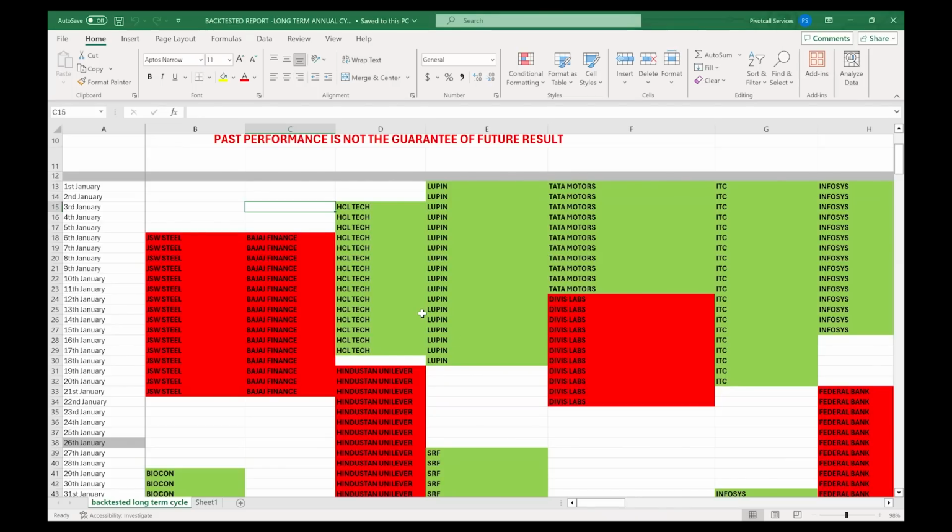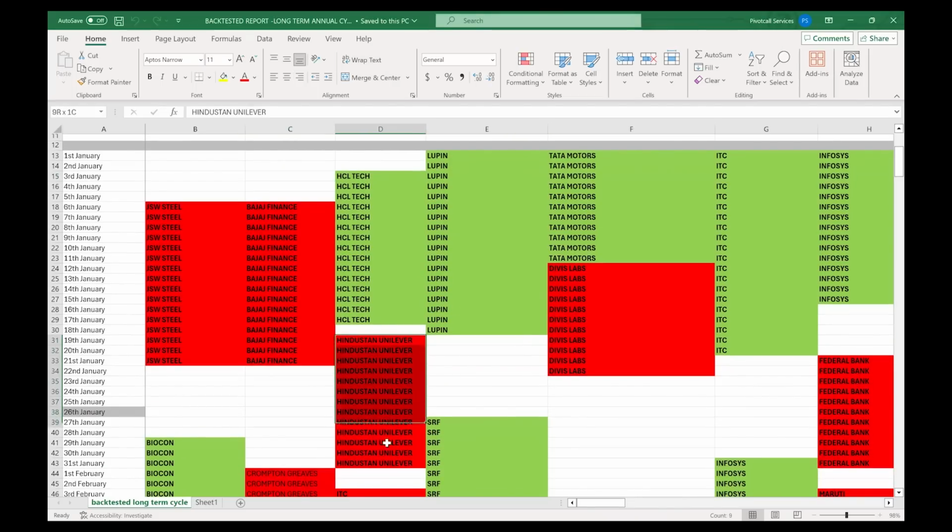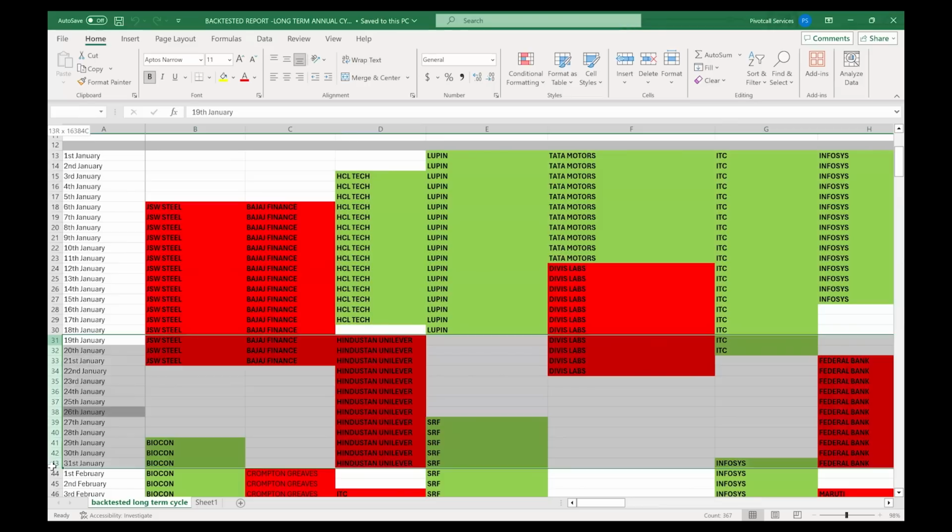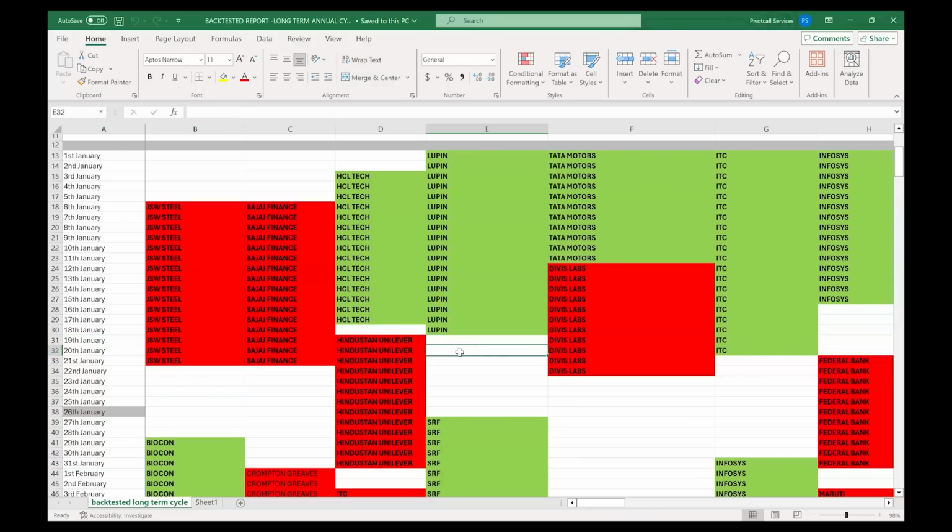I have taken only a couple of stocks from this list, and one I have taken is Hindustan Unilever, because Hindustan Unilever is a highly liquid stock, one of the large cap stocks. So that is why I decided to choose Hindustan Unilever. And I have seen that Hindustan Unilever has a down cycle from 19th January till 31st January. That means historically Hindustan Unilever stayed bearish from 19th to 31st January, more than 80% of the time. Out of 10 years, in at least 8 years, you would see that Hindustan Unilever stayed bearish. Let's go to the chart now and do the backtesting on Hindustan Unilever.